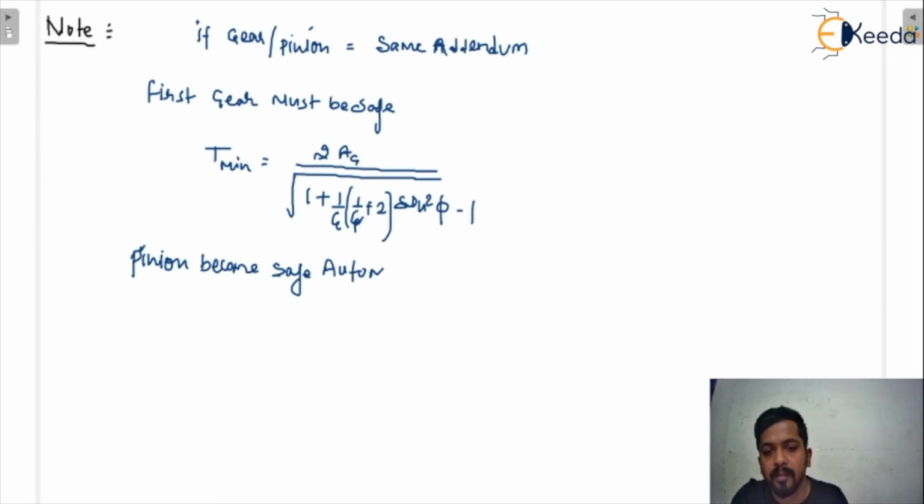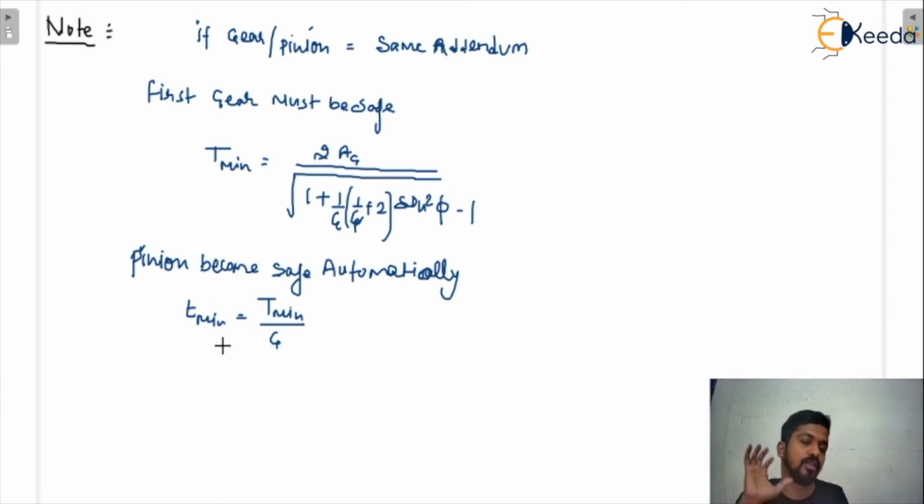Automatically means you just have to find T minimum for the pinion using the formula of gear ratio. We all know the gear ratio is capital T upon small t. So here you can find the minimum number of teeth on the pinion.